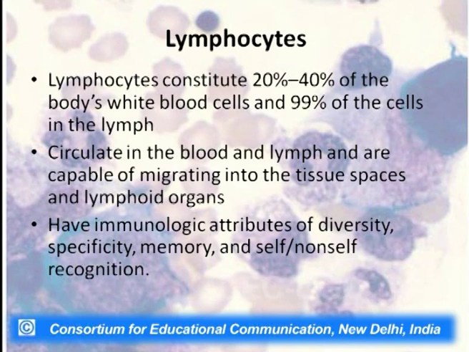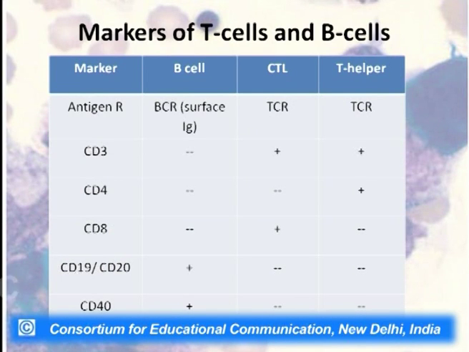They have the most important immunological attributes, the attributes of adaptive immunity, that is diversity, specificity, memory, and self and non-self recognition. Now, the markers present which distinguish whether it is a T lymphocyte or a B lymphocyte: on the B cell are CD19, CD20, CD40 along with the immunoglobulin molecules present on the surface.